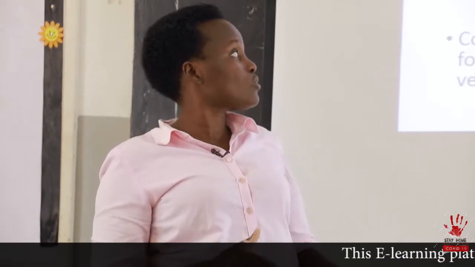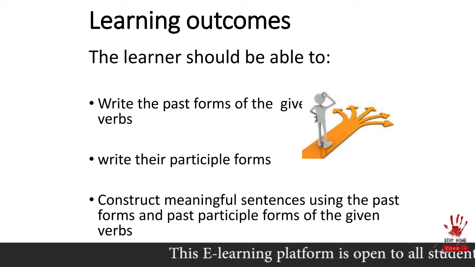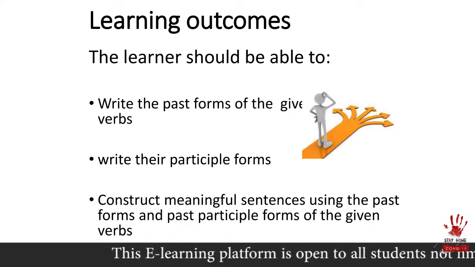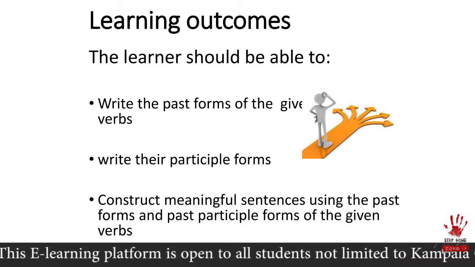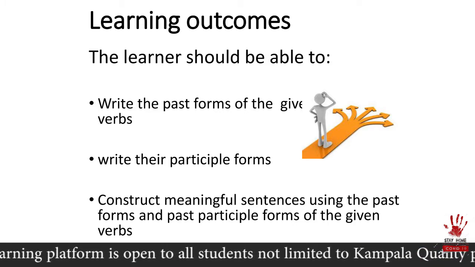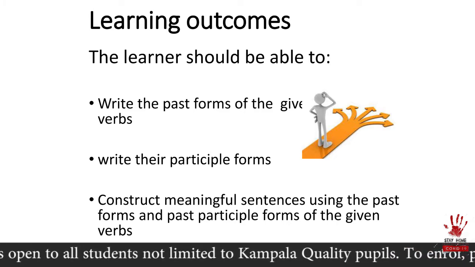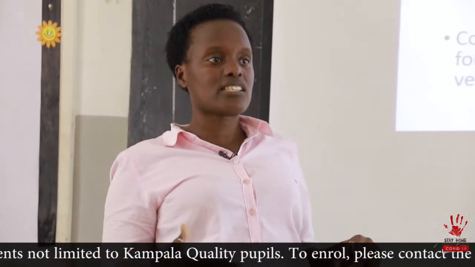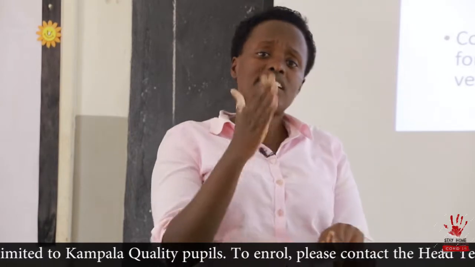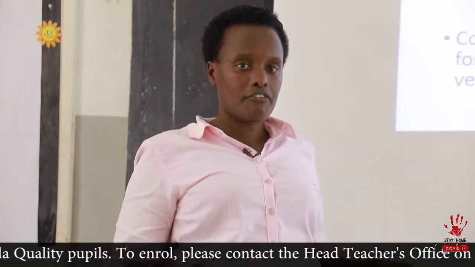So by the end of the lesson, I want to find you when you have written the past forms of the given irregular verbs. After writing the past forms, I will expect you to write the past participle forms of those verbs. Afterwards, you are supposed to use the verbs to construct meaningful sentences. Whichever verb we form, we are supposed to use it to make sentences. That's how you will know that you know the meaning of the verb.